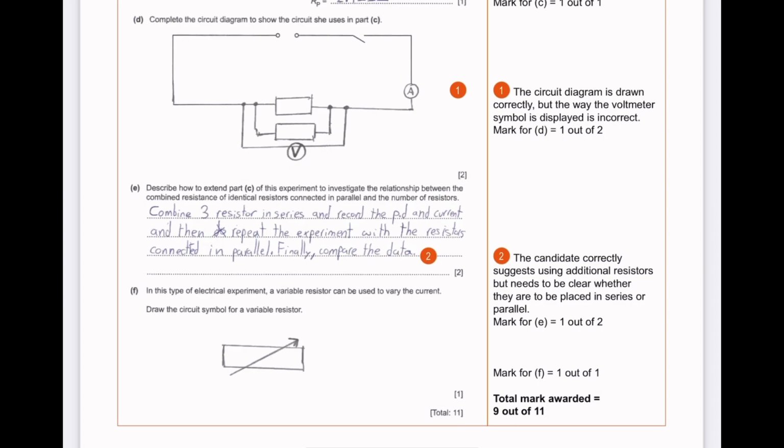Combine resistor 3 in series and record the potential difference in current, and then repeat the experiment with the resistors connected in parallel. Finally, compare the data. Let's see what the examiner has said. The candidate correctly suggests using additional resistors, but needs to be clear whether they are placed in series or parallel. So she's given 1 out of 2 because she hasn't clarified whether they need to be in series or parallel.